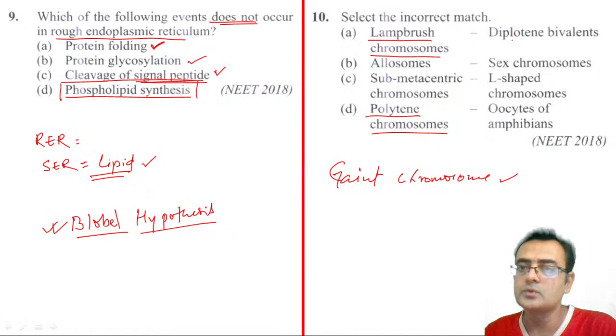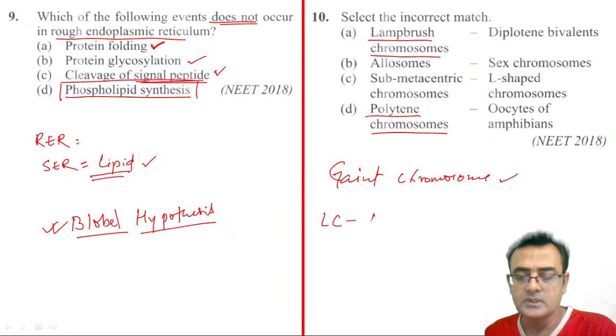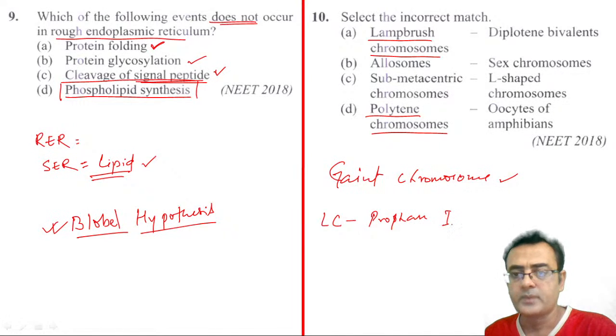So the lampbrush chromosome is present in prophase 1. I am writing LC here only, right? Lampbrush chromosomes are present in prophase 1, in one subphase called diplotene, right?